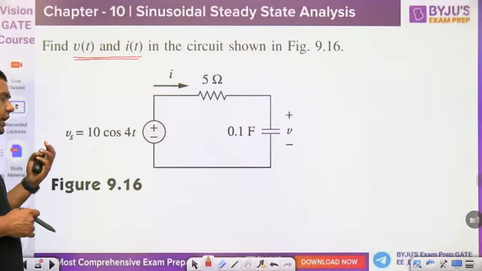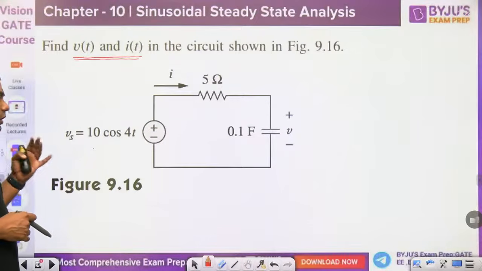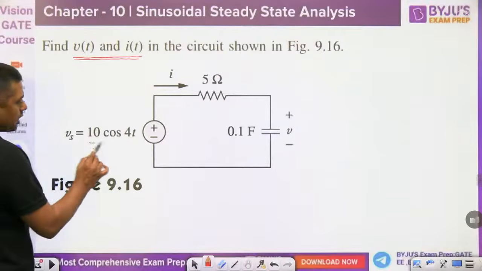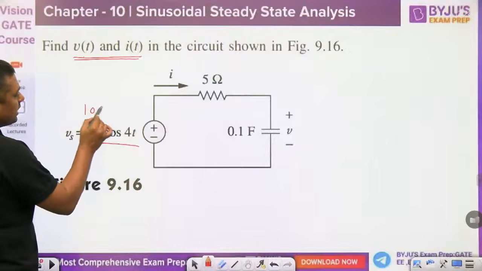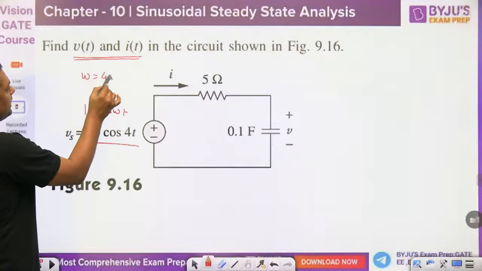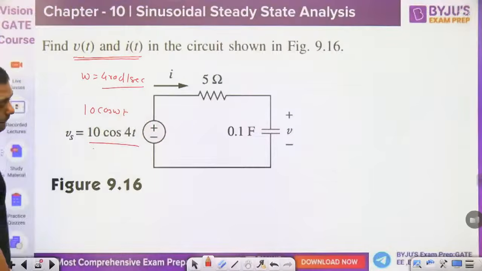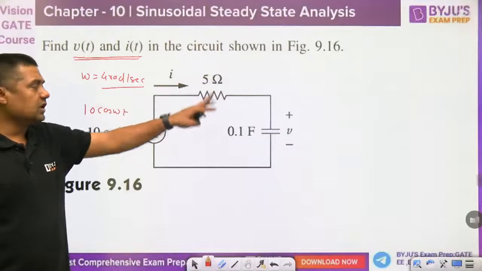Then first of all, we have to convert it into phasor. Phasor means what? Frequency domain. In the frequency domain, this is 10 cos of omega t. So what is the value of omega? 4 radian per second. Then the resistor will remain a resistor, 5 ohm.